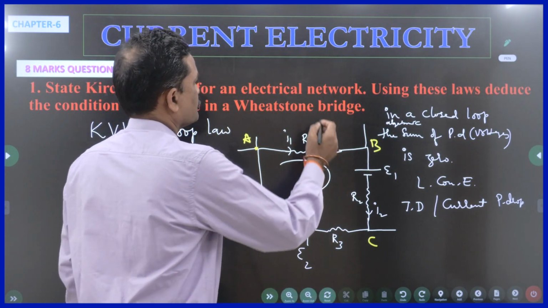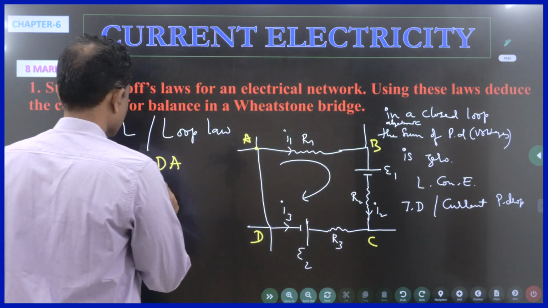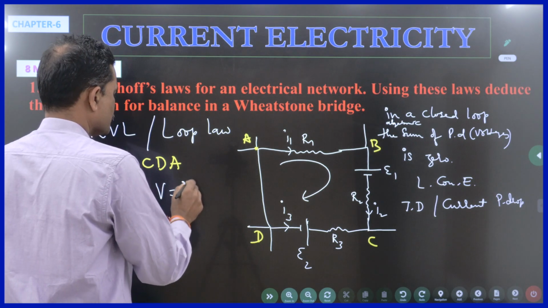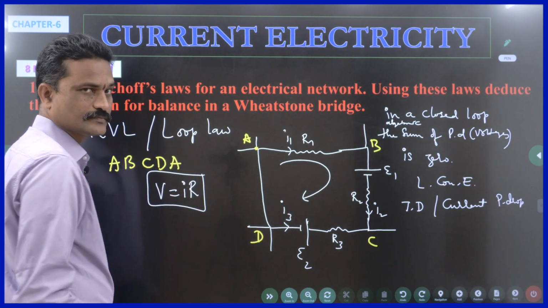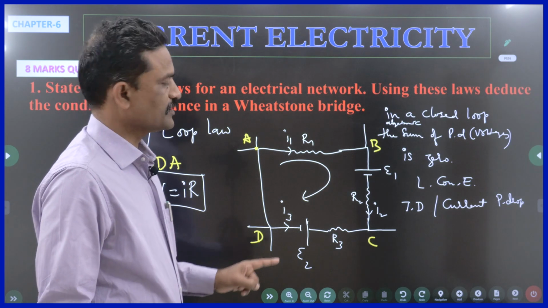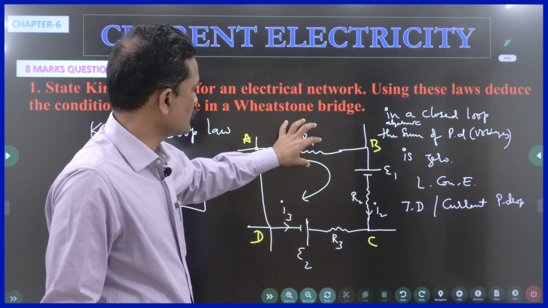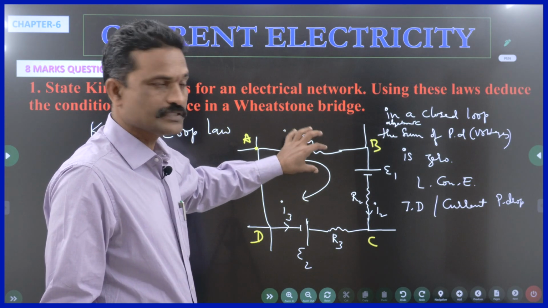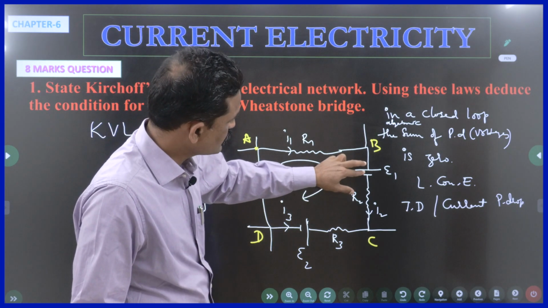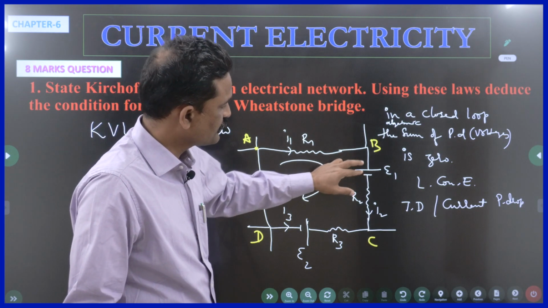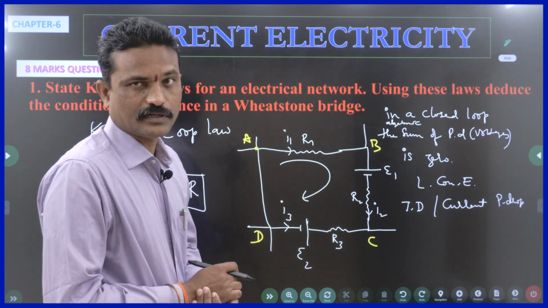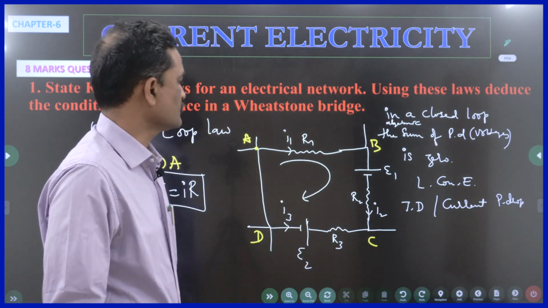Now potential drop is always indicated by V = IR from Ohm's law. So there are two types of potentials. One is the potential drop on the resistor. The other one is the potential difference between the electrodes of an electric cell. Is this clear?